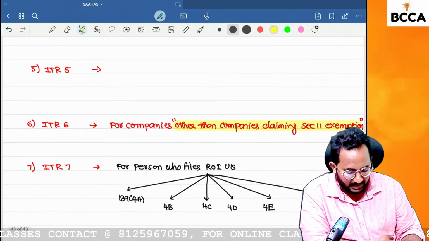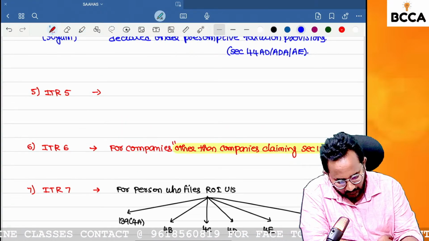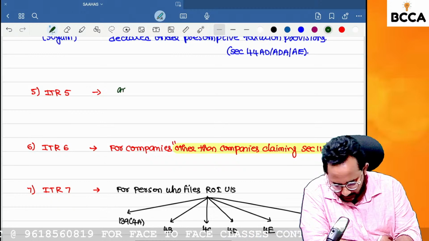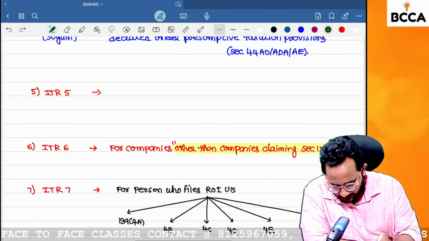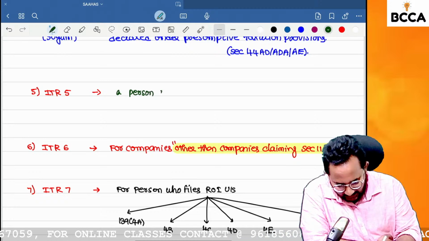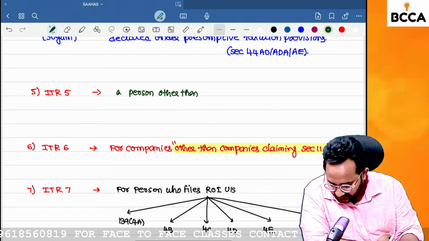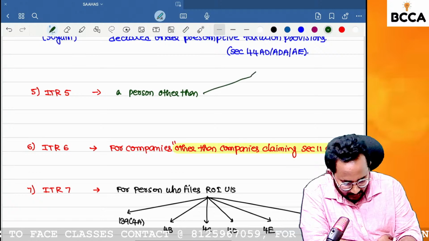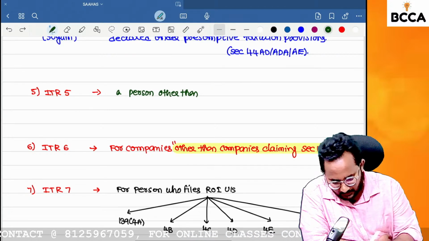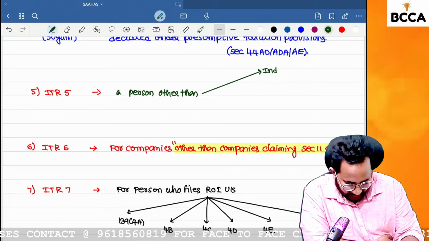So only one ITR form is pending, ITR 5. ITR 5 is applicable for, listen carefully, a person other than an individual, because an individual is already covered under ITR 1 to ITR 4.